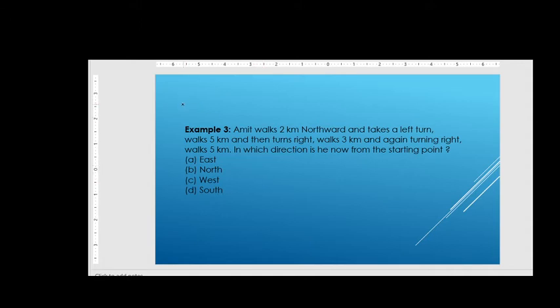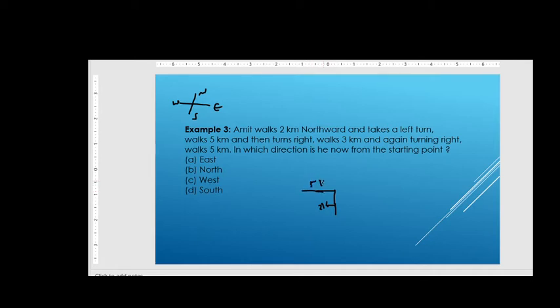So first of all, we will draw here the cardinal points, the same thing, and the cardinal points will be the same for the entire direction sense test, friends, right? So here Amit walks 2 kilometers northwards and takes left turn, 2 kilometers, and then takes left turn, walks 5 kilometers.